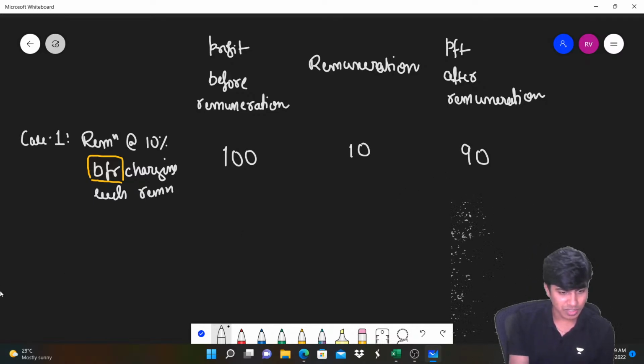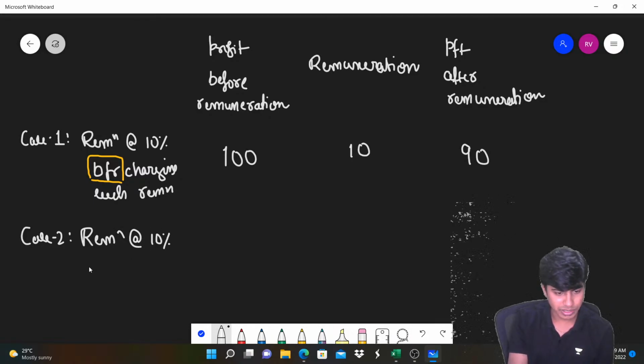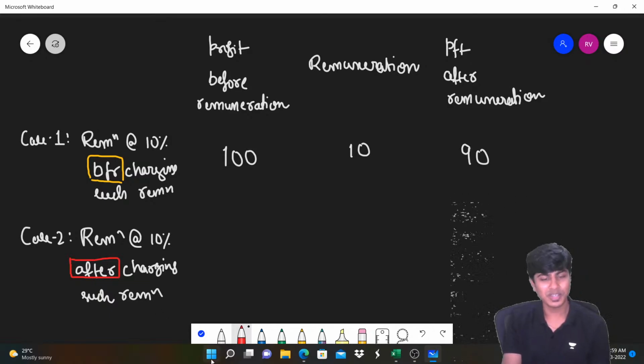However, if they use a different language, such as remuneration at 10% after charging such remuneration, do you know what it means?